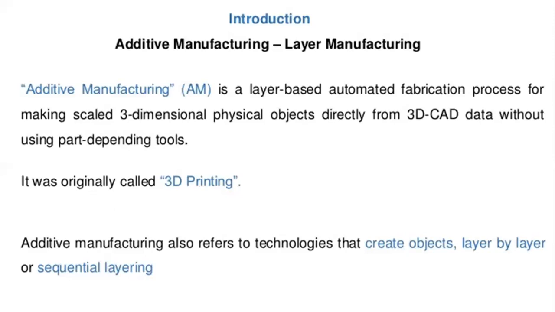Additive manufacturing also refers to technologies that create objects layer by layer, or sequential layering. So additive manufacturing also refers to the technology that creates objects by layer by layer formation or sequential layering. These are the different steps to be taken to develop a product.